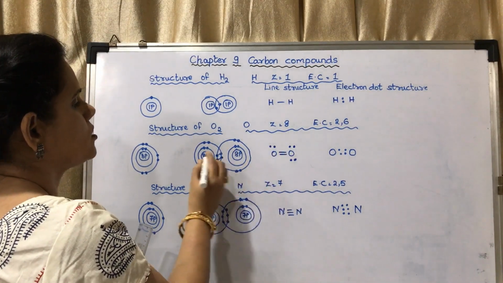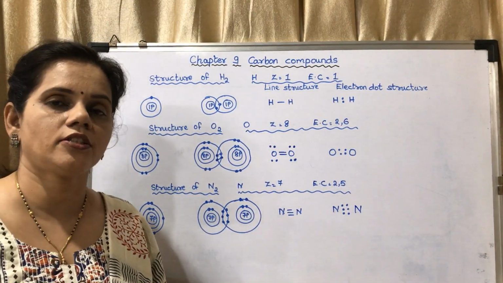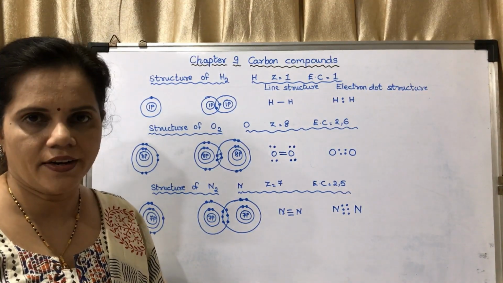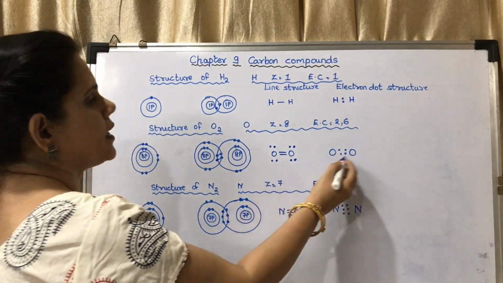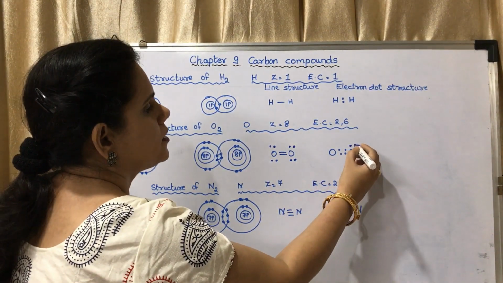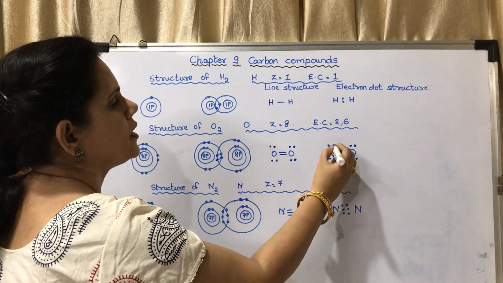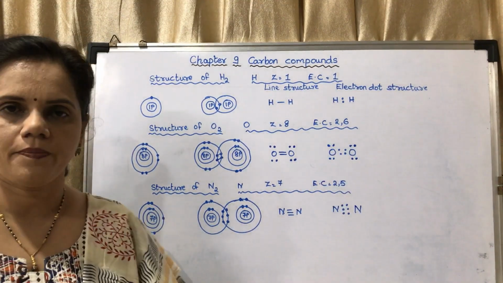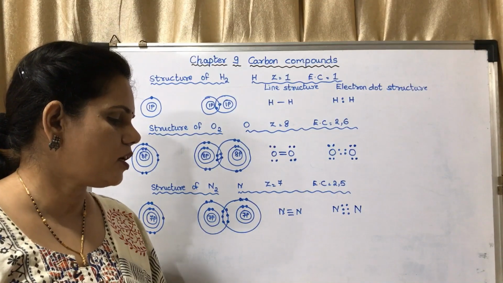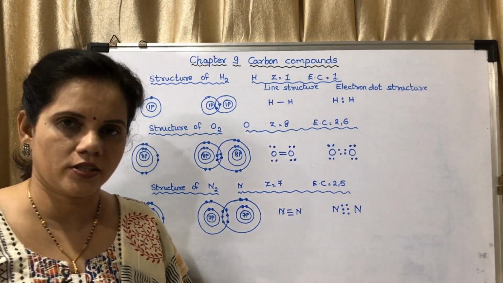Similarly, this oxygen is also having extra electrons which are not being shared. In this case also, these are the 4 electrons. These 4 extra electrons also have to be shown. You may see the structure on page number 112. This is about the structure of oxygen.